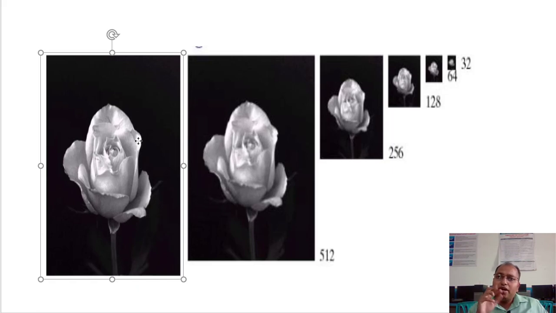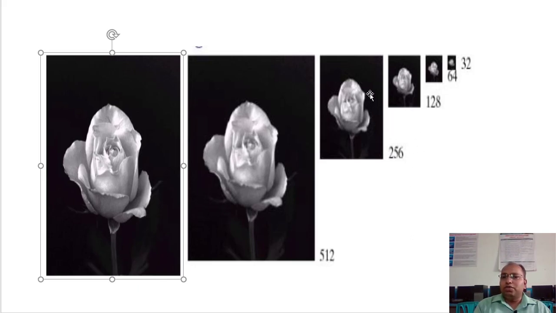That means we have removed alternate rows and columns, and because of that a half-size image, a 512 by 512 image, is created, which has a smaller dimension as compared to 1024 by 1024, isn't it? Again, if you remove some rows and columns from that, another compressed image is created, which is 256 by 256.